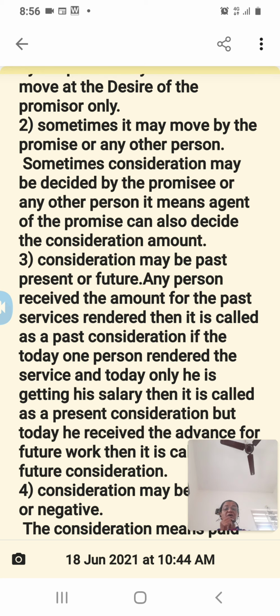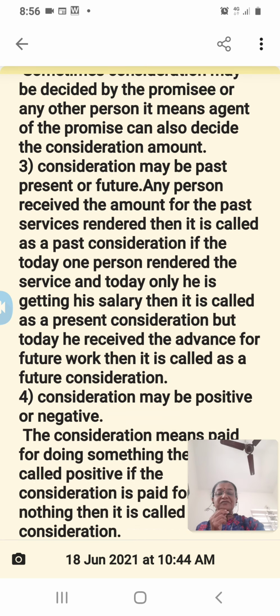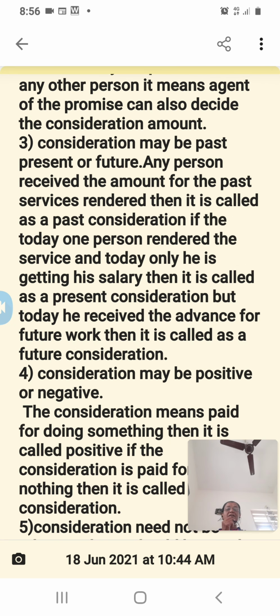Then third one, consideration may be past, present or future. If any person receives an amount for past services rendered, then it is called past consideration. If today one person renders the service and today only he gets his salary or wages, then it is called present consideration. But if one person receives an advance for future work, then it is called future consideration. That's why consideration may be past, present, or future.